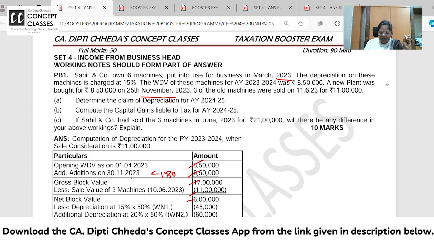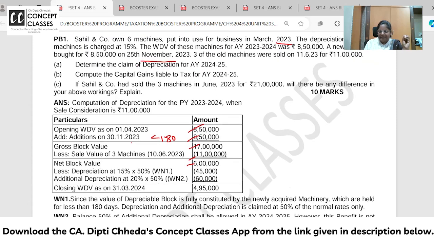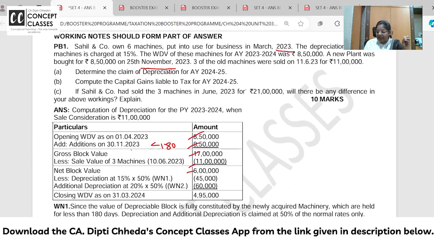So what is the WDV of the block? Yeah, WDV of the block is 6 lakhs. Now you have to charge the depreciation on the WDV after the sale value. In the year of sale, even if you have sold it in June or March 24, still you will not charge depreciation in the year of sale. So now what is the net block? 6 lakhs. Now 6 lakhs obviously represents the latest asset.